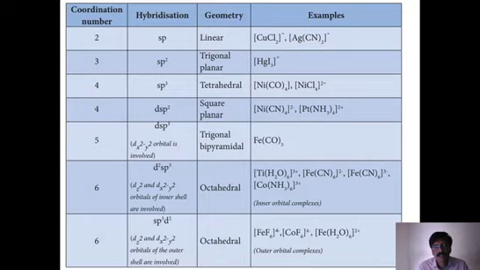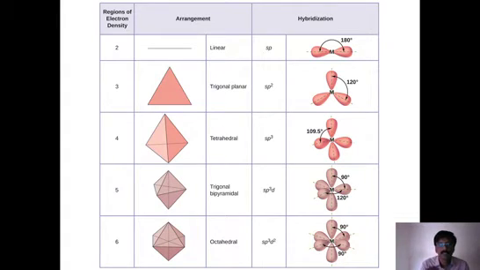Let us try to understand what are the different hybridizations, what are the different shapes, with some examples. So before we start this, let us look at the shapes first. You see this linear shape that comes from sp hybridization.